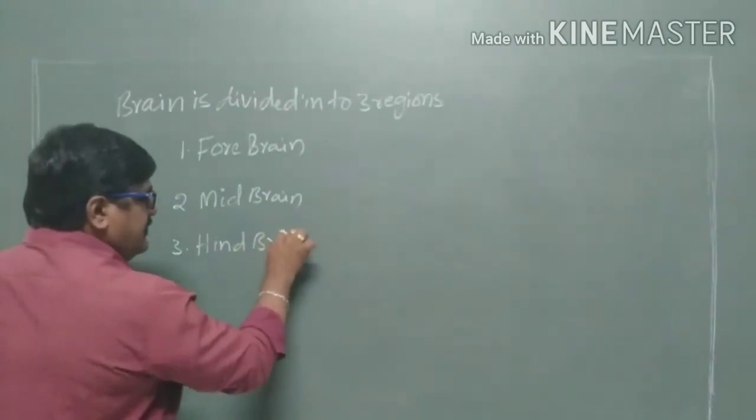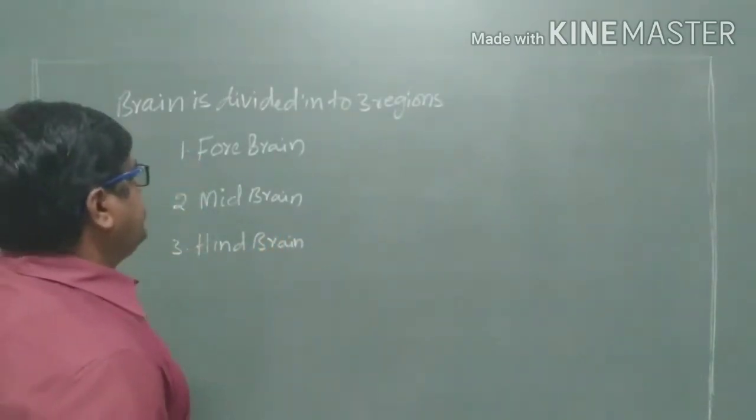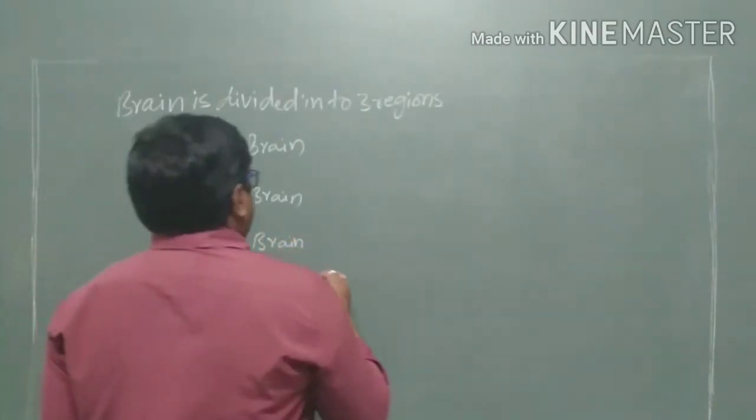The forebrain is otherwise called the prosencephalon.